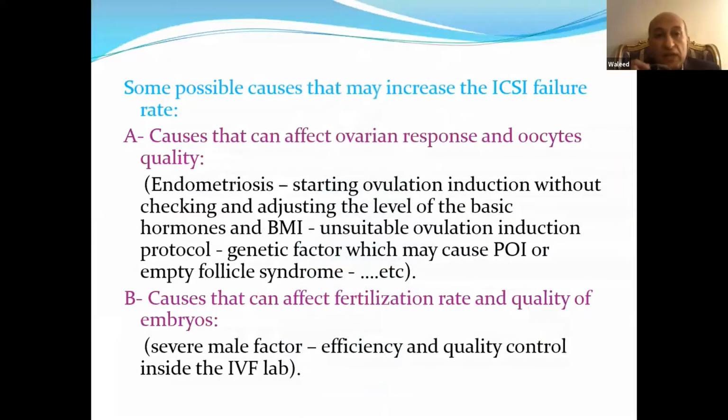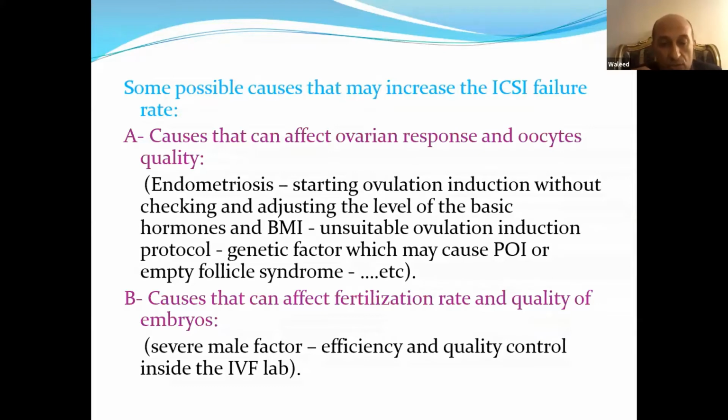What are the possible causes that may increase the ICSI failure rate? At first is category 1, which is causes that can affect ovarian response and oocyte quality, which may include endometriosis, starting ovulation induction without checking and adjusting the level of basic hormones and BMI, unsuitable ovulation induction protocol, genetic factor, which may cause premature ovarian insufficiency or anti-follicle syndrome.